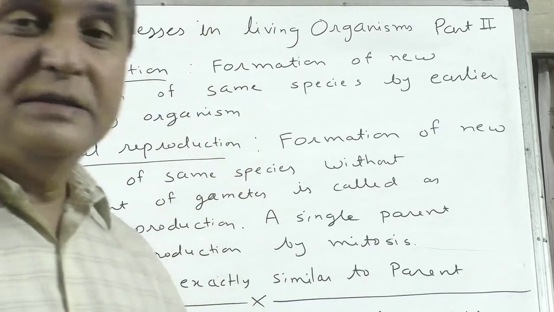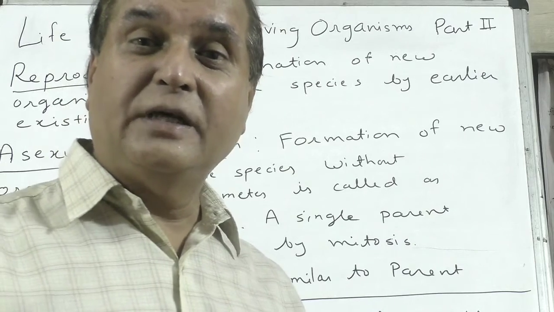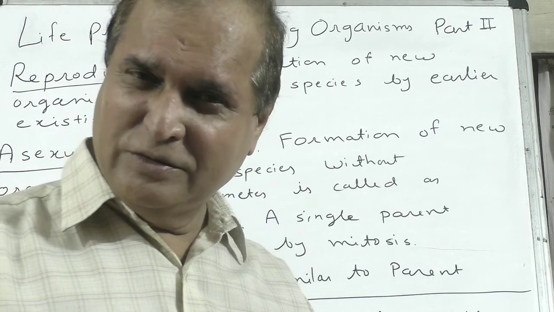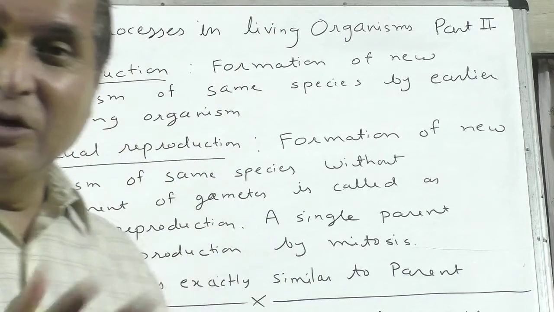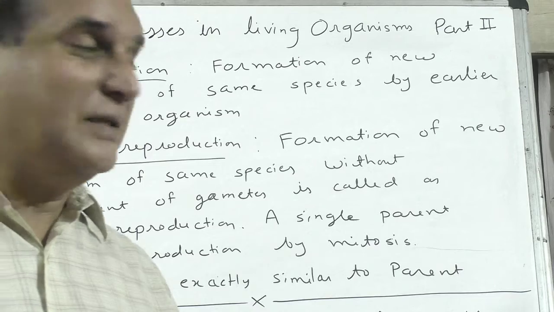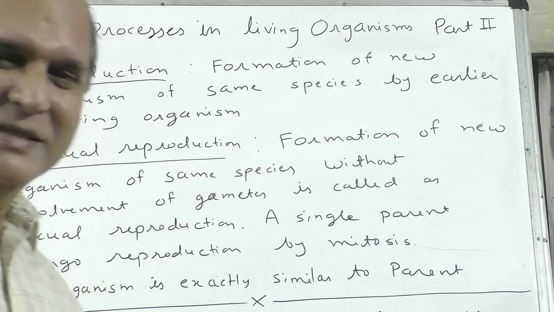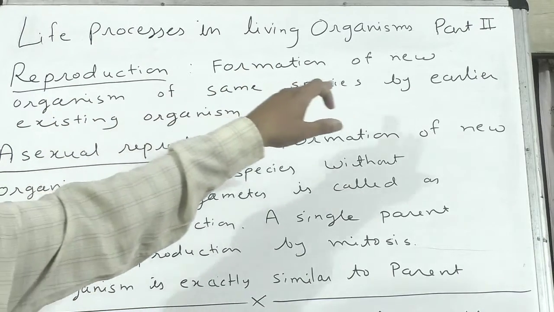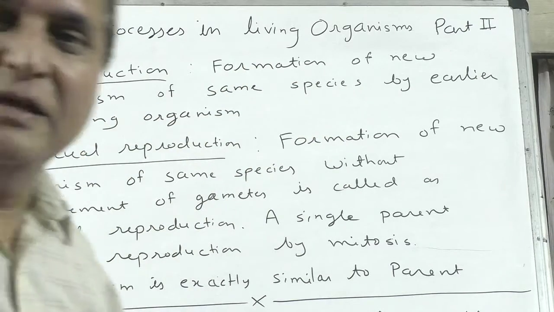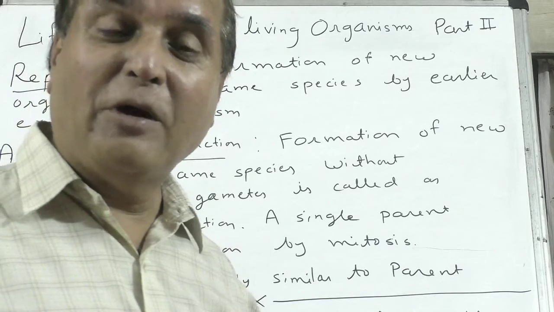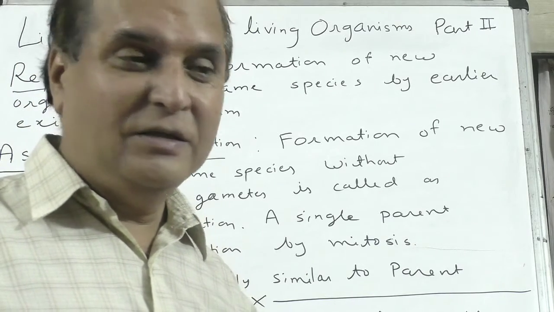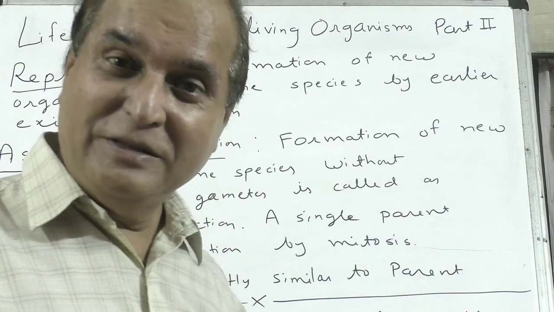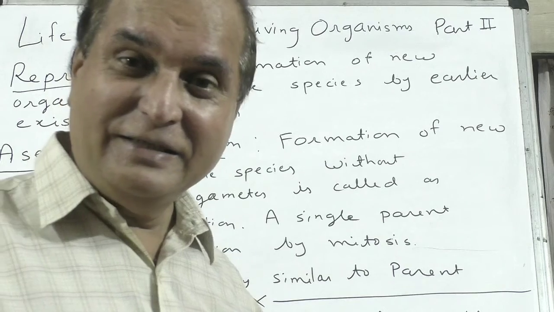In this chapter we are going to study reproduction. What is reproduction? I think you know. Formation of a new organism of the same species by an earlier existing organism is called reproduction. You must have seen small dogs and small cats formed from a big dog and a big cat.